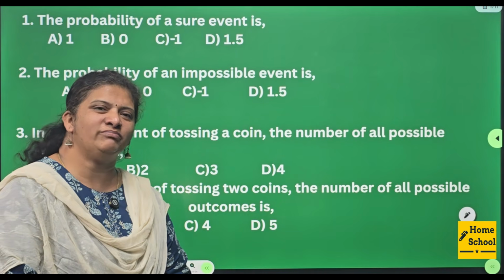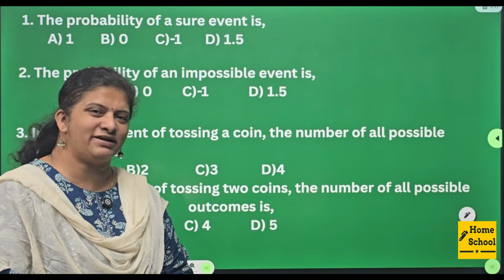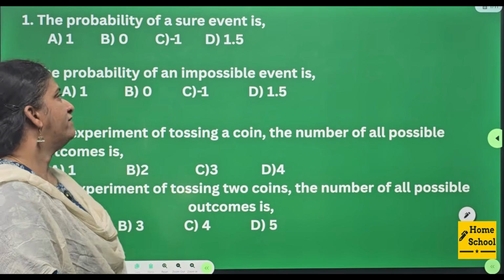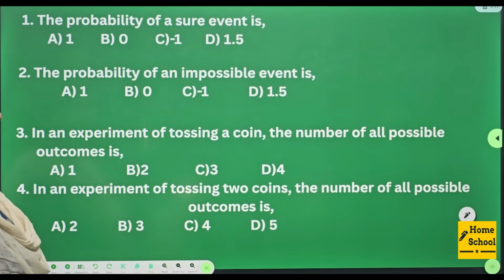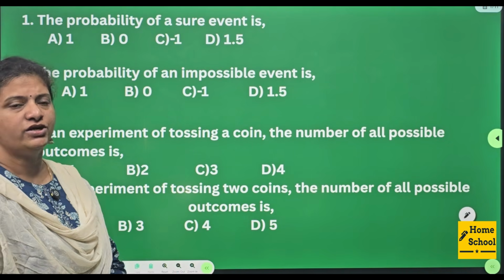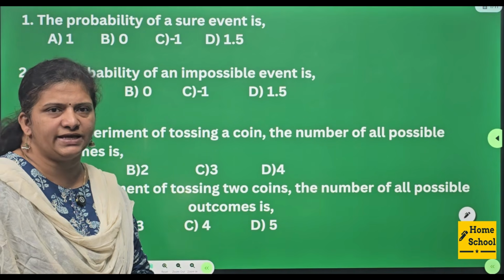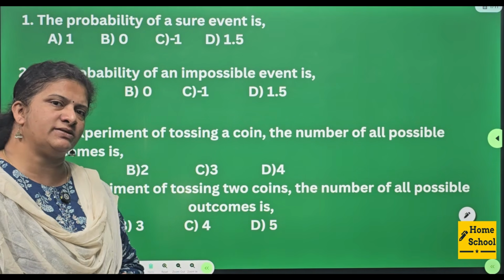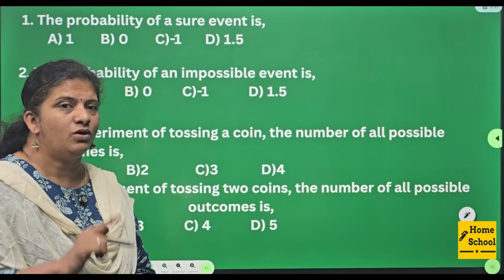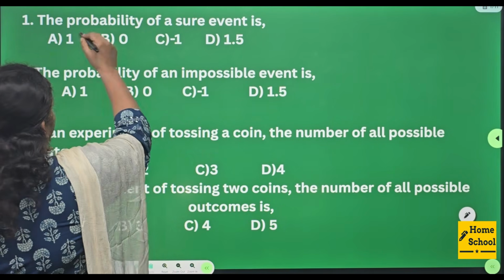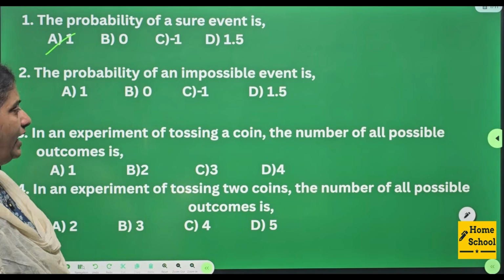I'm your Radhika ma'am. Today we are going to discuss class 10 mathematics LBA from the probability chapter. First question. The probability of a sure event is: sure event, possible event, certain event, all are the same. If the event is possible, what is your answer? 1 is your answer. So here it is a sure event. Answer is 1, option A.